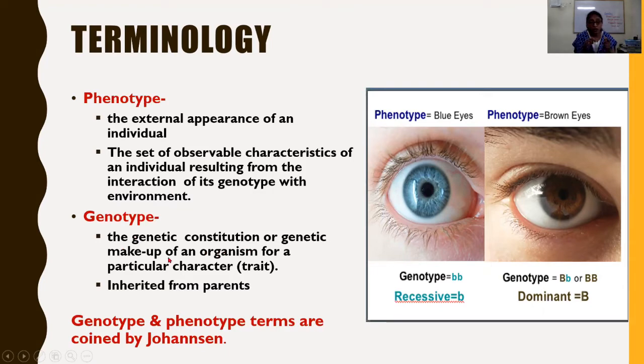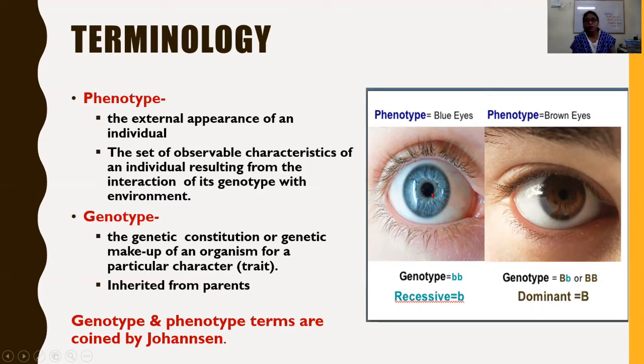Just as we have discussed, the offsprings of the first filial F1 generation have a dominant gene and a recessive gene, capital T, small t. Here, genotype is the genetic makeup of an organism for a particular trait. For each and every trait or character, there is a specific genotype that is inherited from parents.